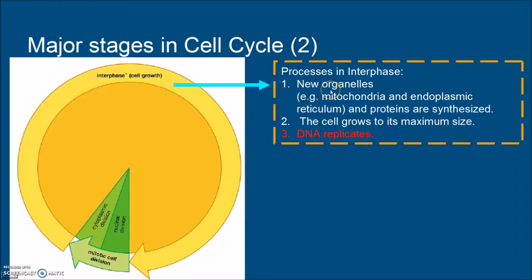In this period, there may be new organelles produced, and the cell will grow into its maximum size. Remember that the cell will not keep increasing in size, because we would like to keep a high surface area to volume ratio.